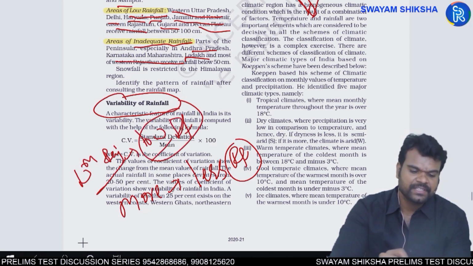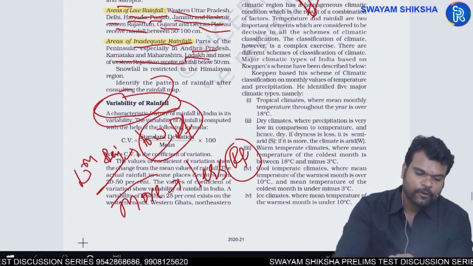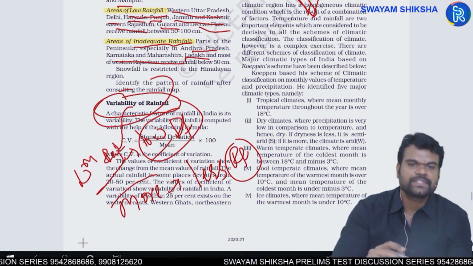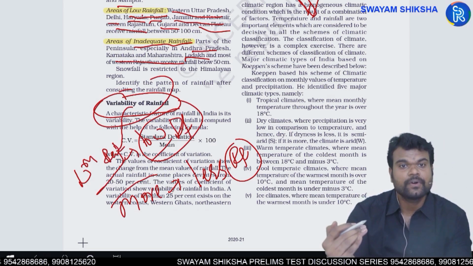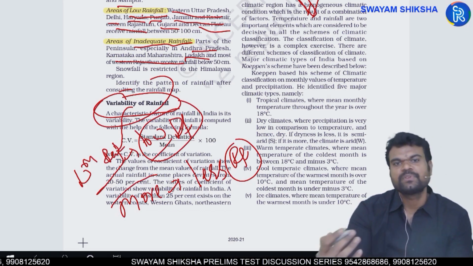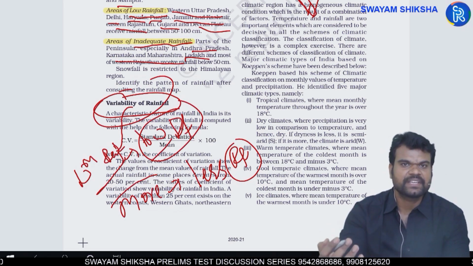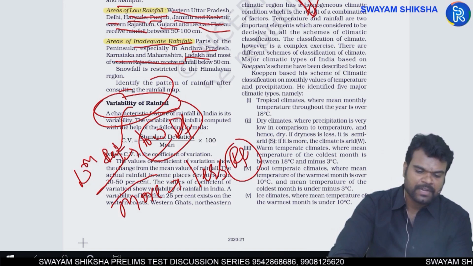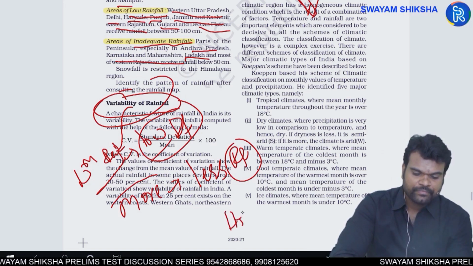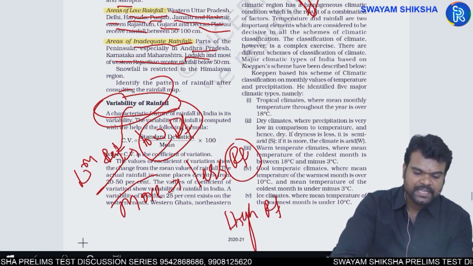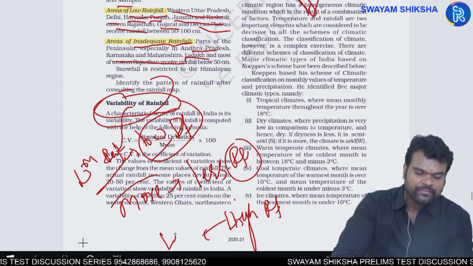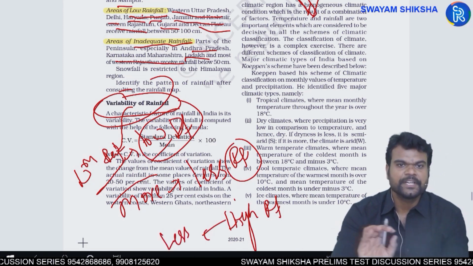Then you can say that variability of rainfall would be more in western Rajasthan as the rainfall is very less. For example, in the Western Ghats region, Kerala or the Meghalaya region, where you have high rainfall, the variability would be lesser. Try to remember like this, enough.